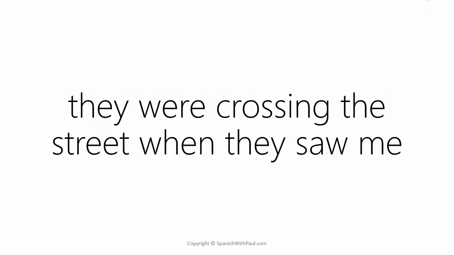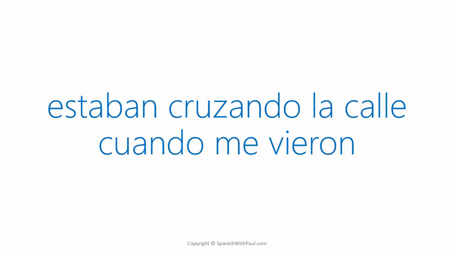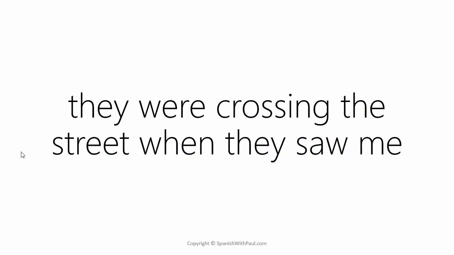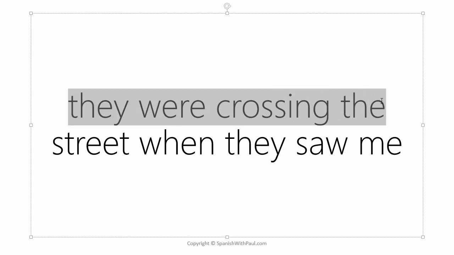Try this one. They were crossing the street when they saw me. Estaban cruzando la calle cuando me vieron. Once again, we have our background here. What action was ongoing at the time?